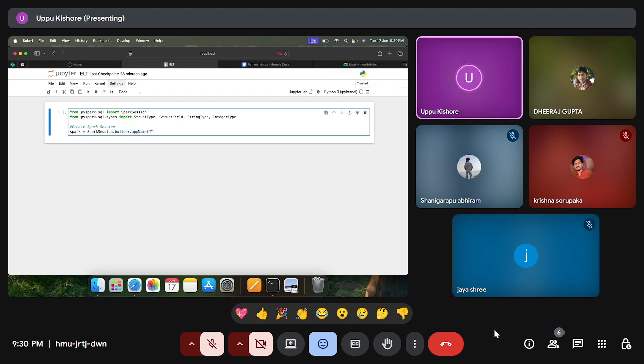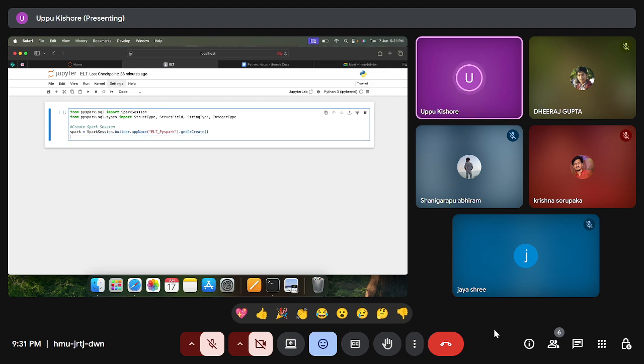Here we can give a name, like "performing ELT using PySpark". This can be anything, just a sample name. What is the method name we use? getOrCreate. Using this, we will create the PySpark session.